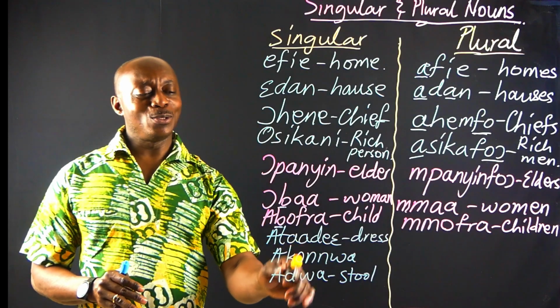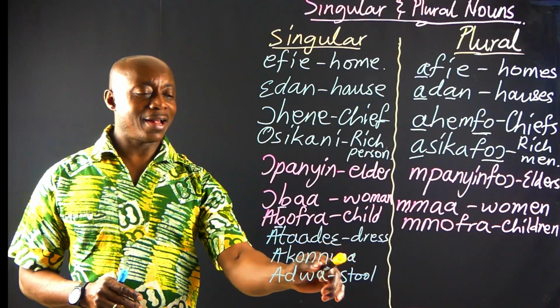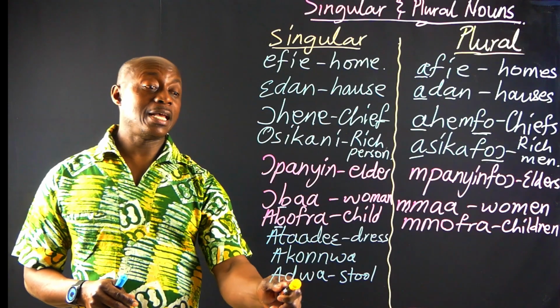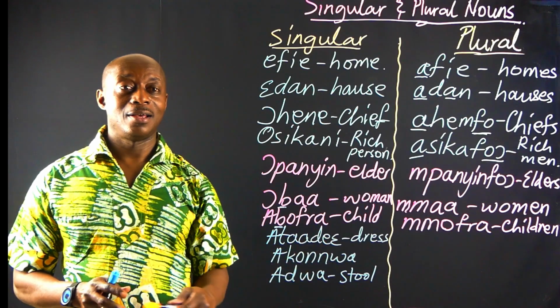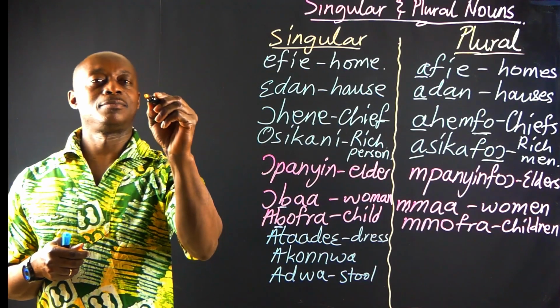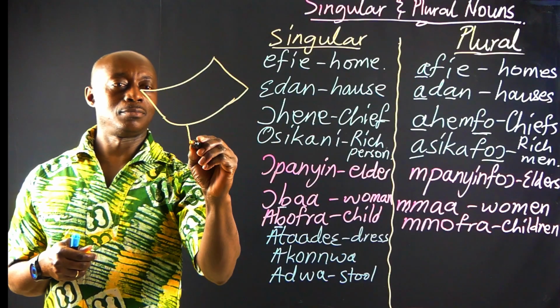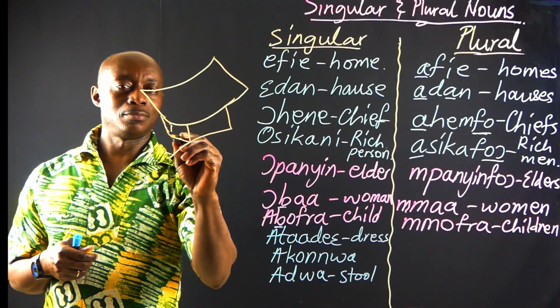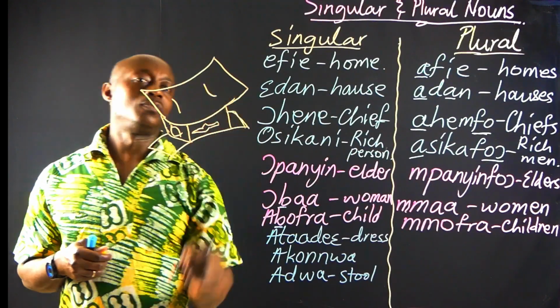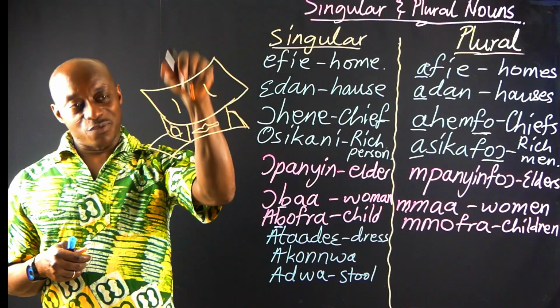These two words are used interchangeably, akonya and then asaa. But if we say asaa, actually what it means is this one. This is what we call asaa.